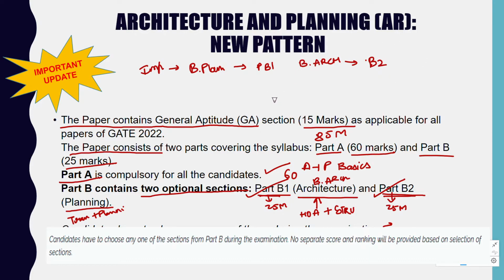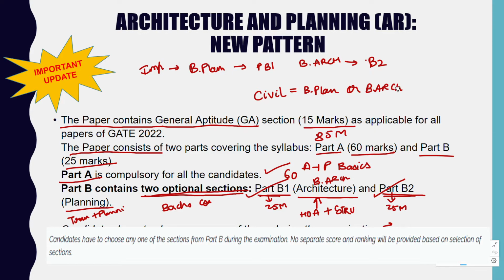You are free to choose any of these options regardless of your bachelor's course. If you are a civil student going to appear for the architecture paper this year, you can choose B.Plan or Arch. It's not a compulsion. You can choose any of the questions, whichever you have prepared for.